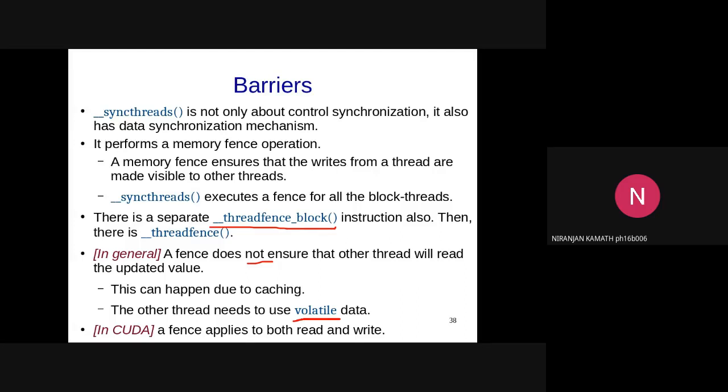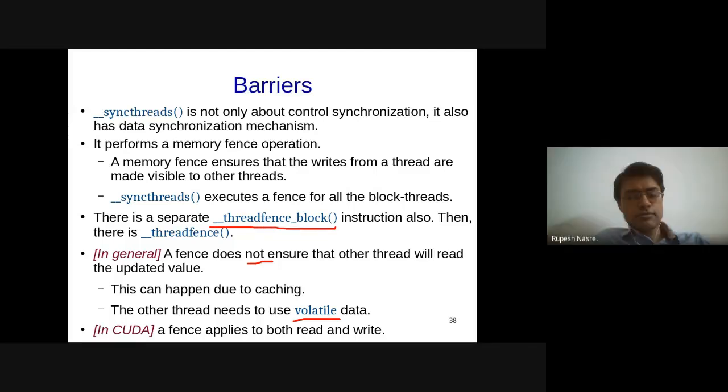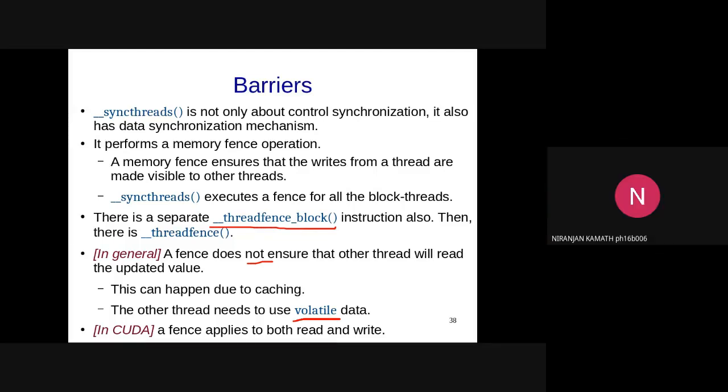So that means that let's say thread 1 executes a thread fence, but this second thread still has the value that was there in that memory in its cache. So it's going to fetch it from the cache until, for some reason, the cache value needs to be swapped out to main memory, in which case the next read will cause a cache miss and hence it will be forced to read from main memory. Is that what you're trying to say?